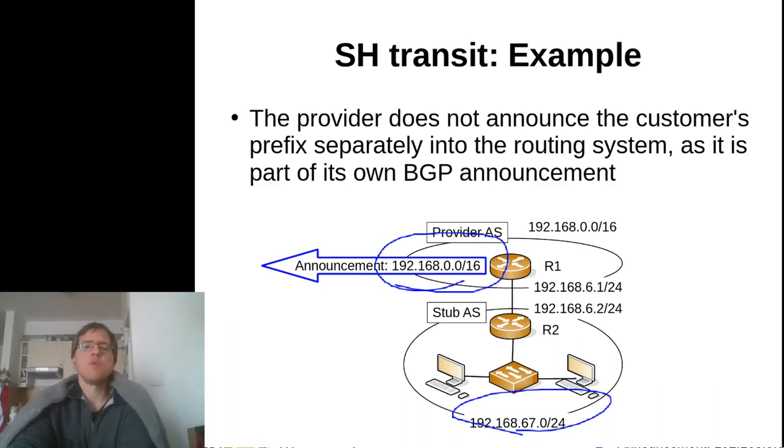This will be very important in a couple of slides later when we are going to discuss multi-homing, when this is not the case.